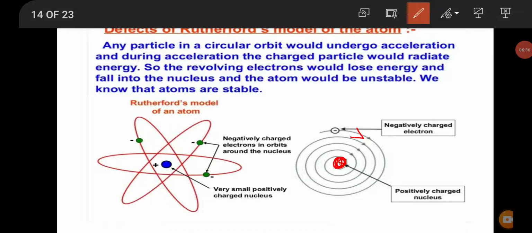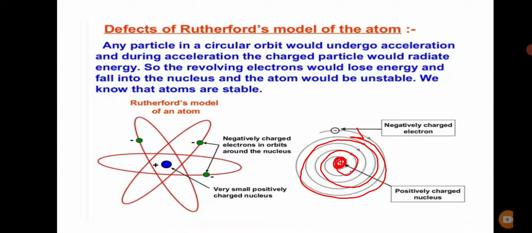So the major defect of the Rutherford model was that he could not explain the stability of the atom. Why? Because he said that electrons are revolving around the nucleus, and any charged particle, if it is revolving, will undergo acceleration, and if any particle undergoes acceleration, it will continuously lose energy. Lose energy means its path will get smaller. So it will be a spiral path and ultimately it will fall into the nucleus. That means the atom is unstable according to the Rutherford model. So he could not explain the stability of the atom, and this was a major drawback of the Rutherford model of atom.